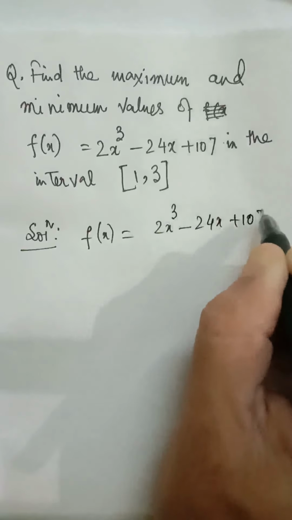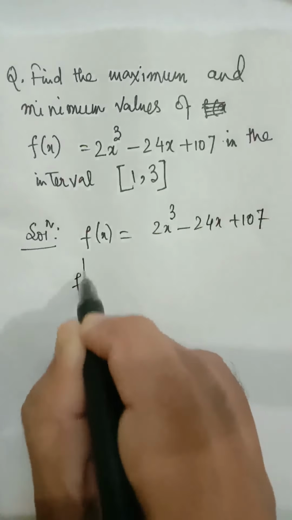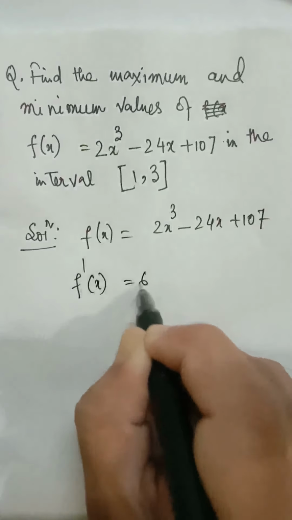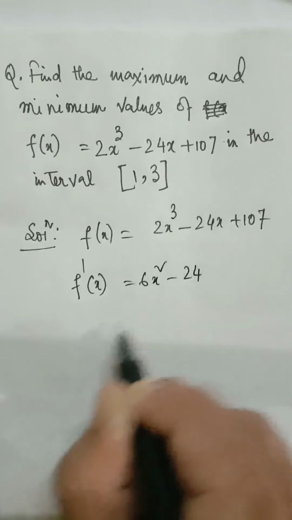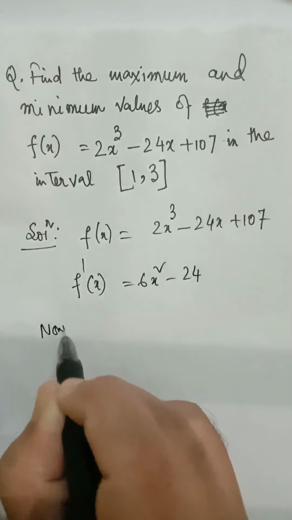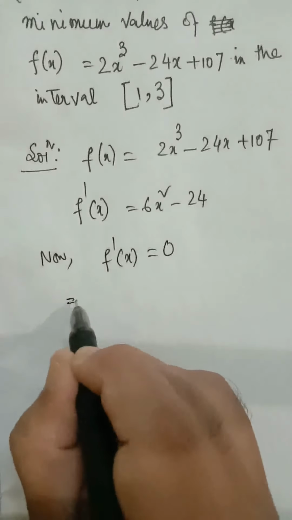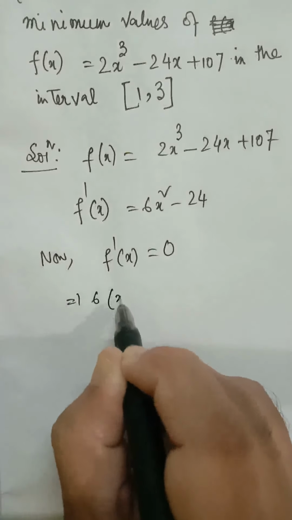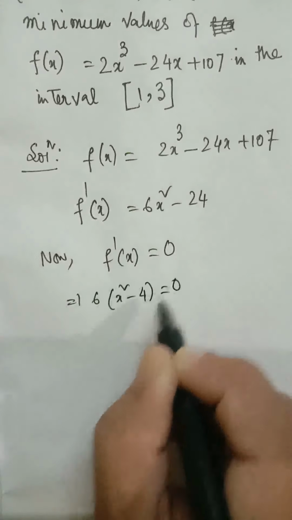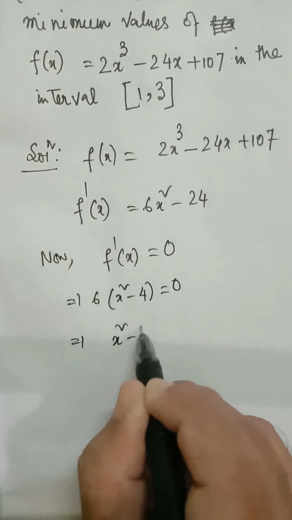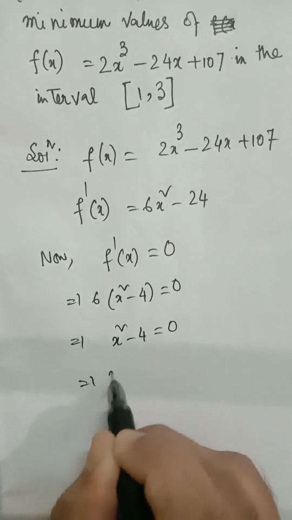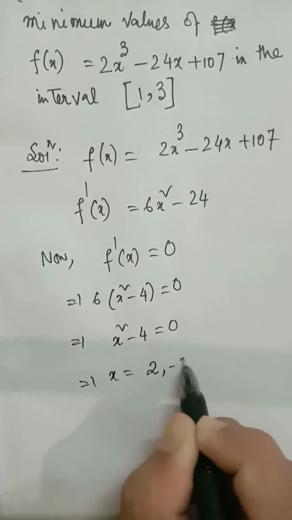Our first step is to find f'(x). It will be 6x² minus 24. Now our next step is to solve f'(x) equal to 0, which implies 6 into (x² minus 4) equal to 0, x² minus 4 equal to 0, x equal to plus 2 and minus 2.